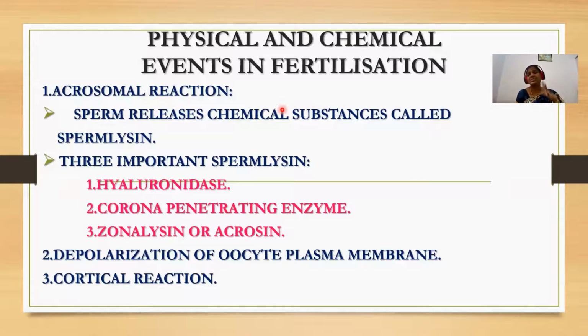Capacitation takes 5 to 6 hours after the entry of sperm into the female genital tract. Then there will be some physical and chemical events taking place in the female genital organ, which make this fertilization process easy. So what are those reactions?